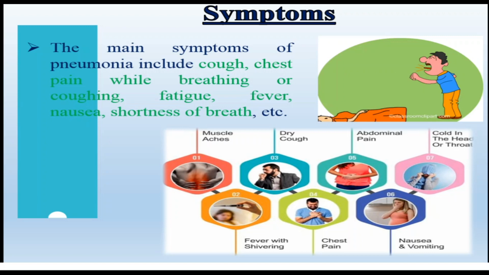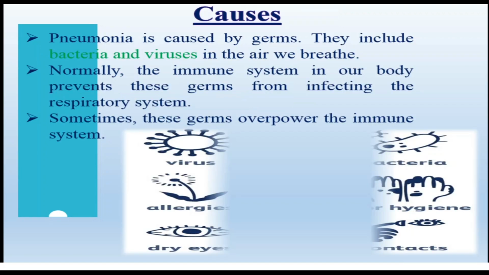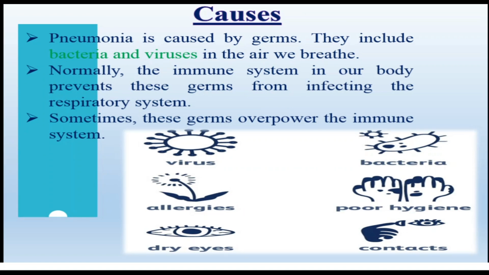Next, causes. Pneumonia is caused by germs. They include bacteria, mainly bacteria and viruses, in the air we breathe. That is what causes pneumonia. Normally, the immune system in our body prevents the germs from infecting the respiratory system. But sometimes the germs overpower the immune system.